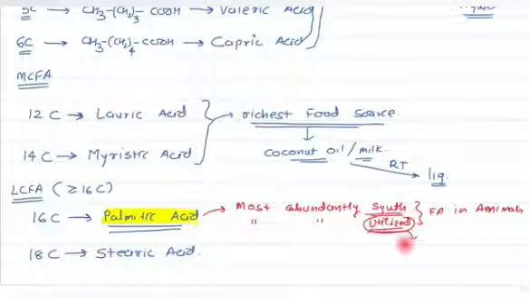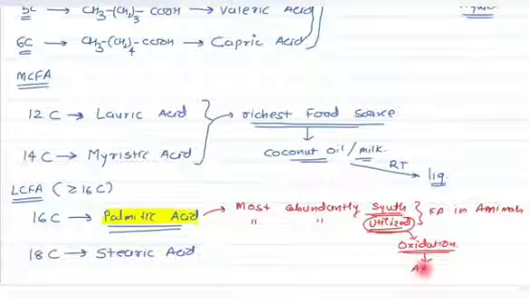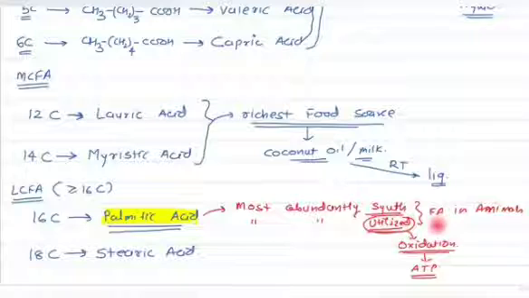Why is it utilized? It is utilized for oxidation. Once this fatty acid oxidizes, it generates ATP. So for energy purposes, palmitic acid is the most abundantly utilized fatty acid.